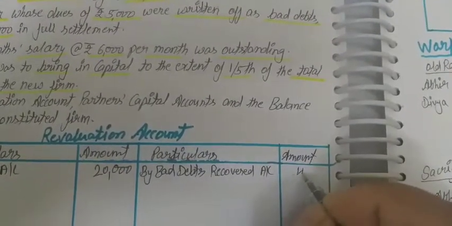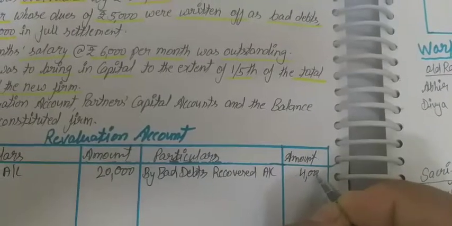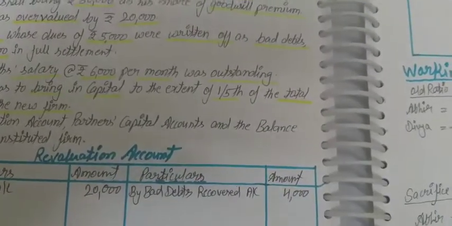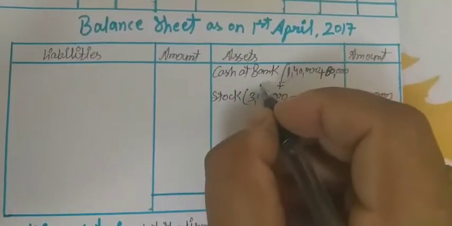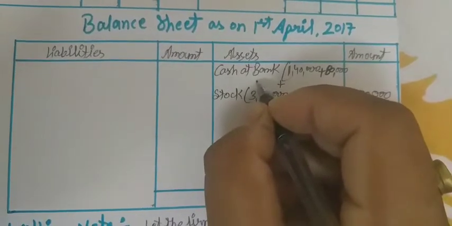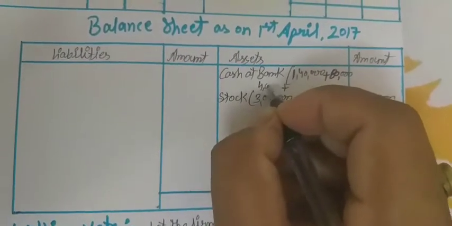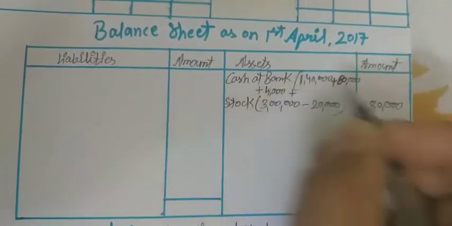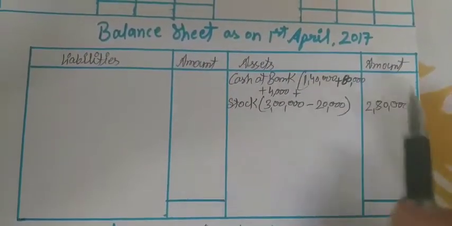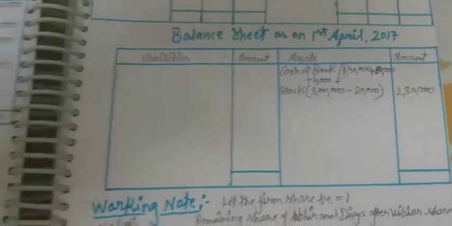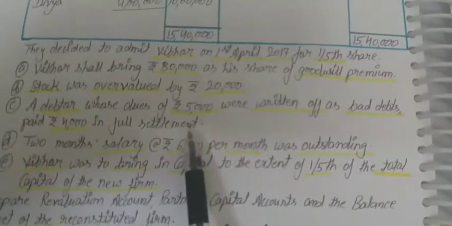How much? That is 4,000. 4,000 we are receiving. So now this 4,000 is received in cash, so it will affect the cash also. In this cash we will add the 4,000, whatever cash we receive. So this adjustment is already done.